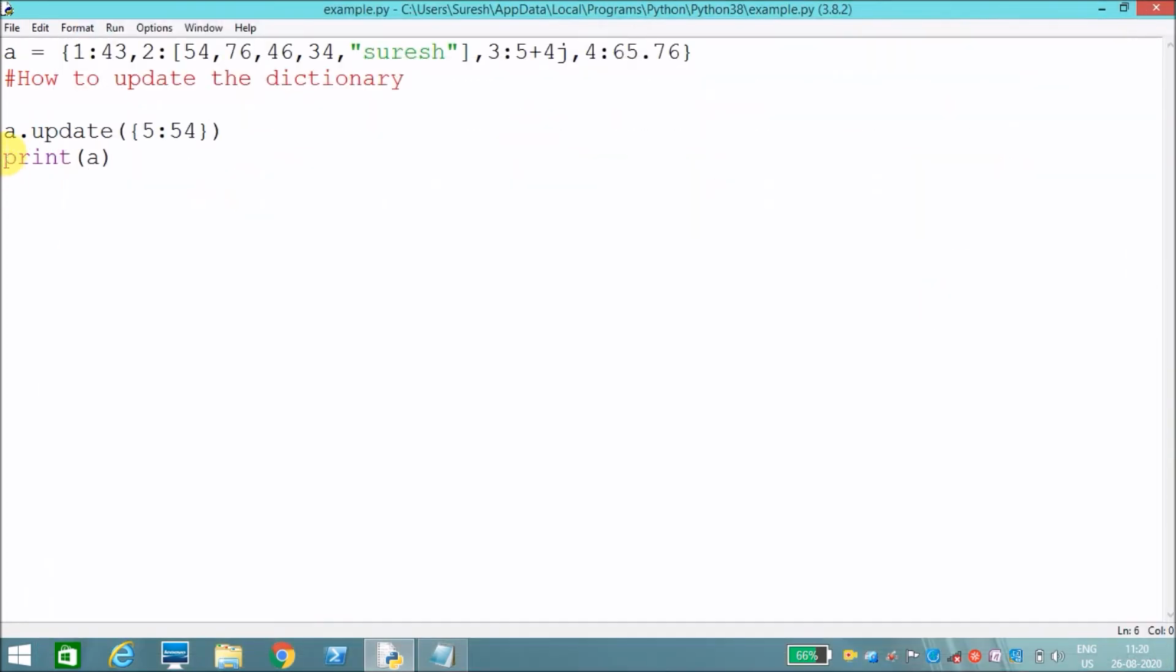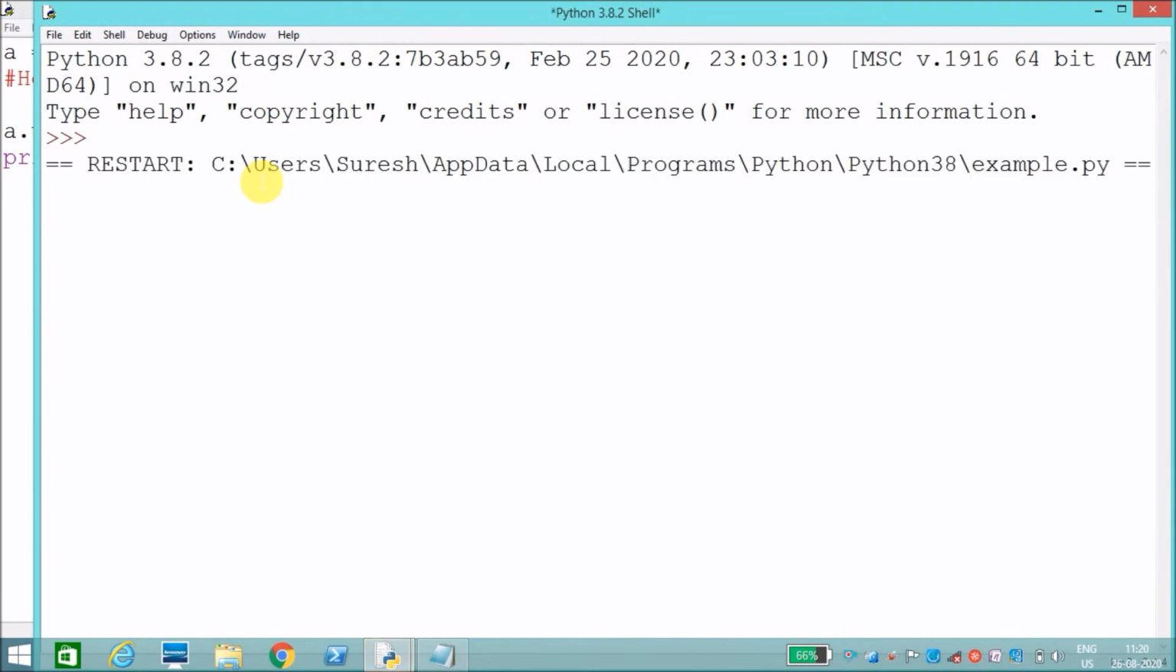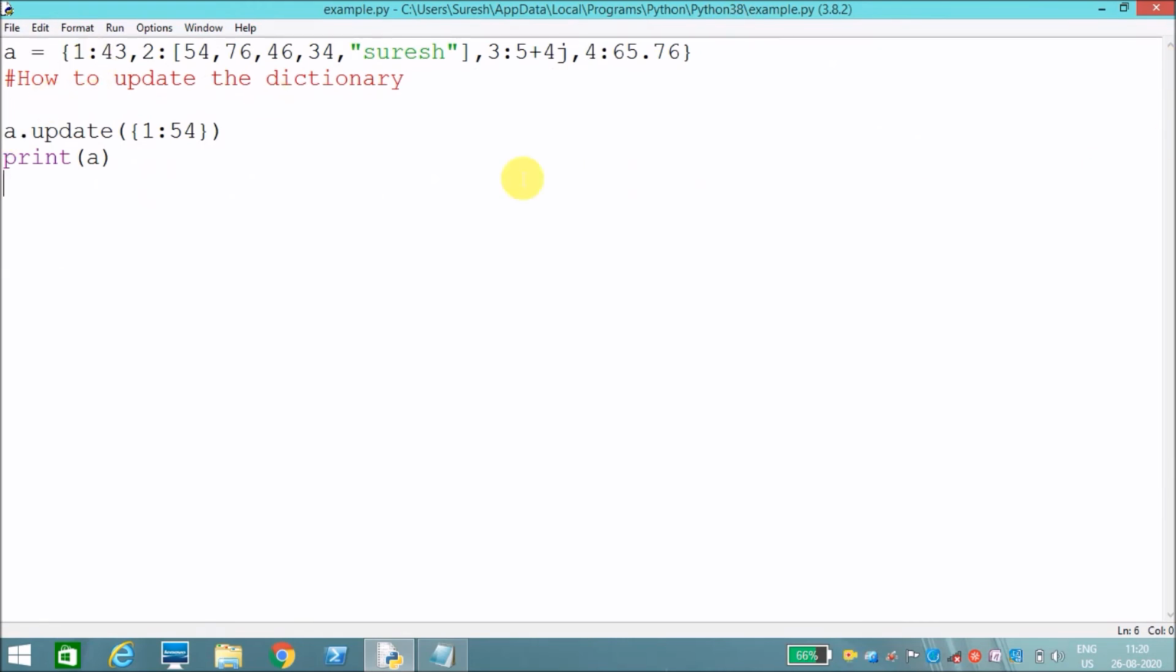Now I need to update an already existing value. I say 1, I need to update with 54. You can also update like this. I'll run this. See, 1 is replaced with 54. You can update an already existing value, or you can update with new values also, using the update function.